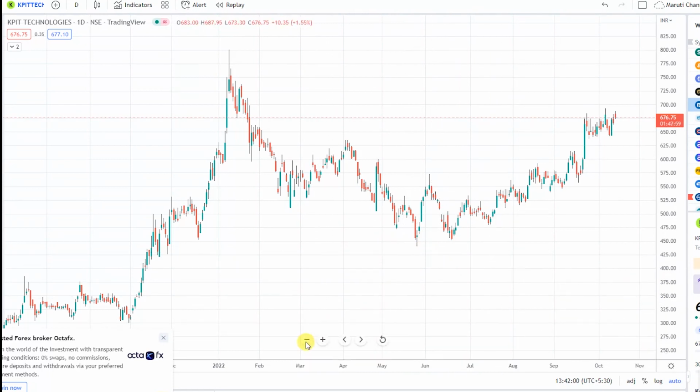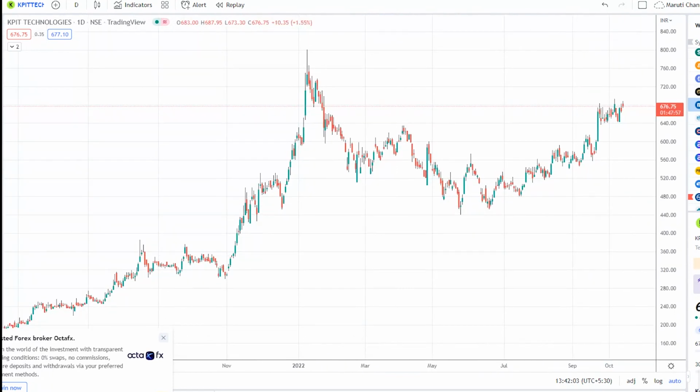When this stock created highs at 800 zones, as I said, we had entered around 400 zones, and from there our capital almost doubled. We were so happy, but after that the markets went to the sidelines, or we can say the market corrected well. More than the market, IT stocks have corrected well in the past few months. So KPIT Technologies also corrected quite well from the highs of 800.